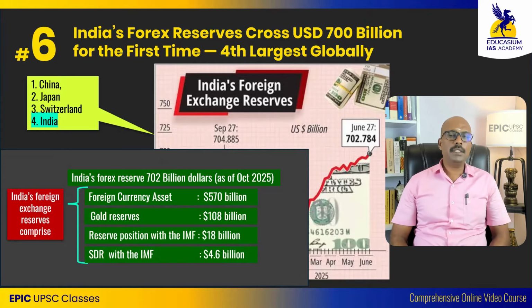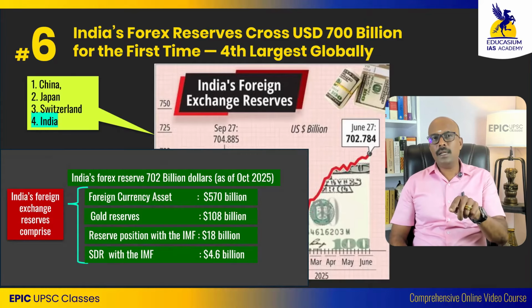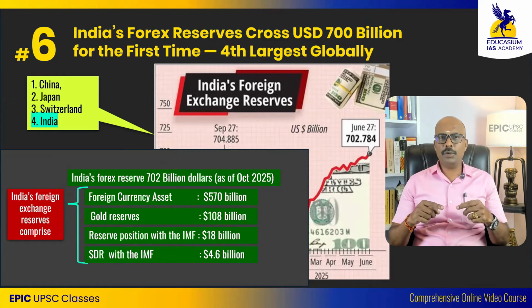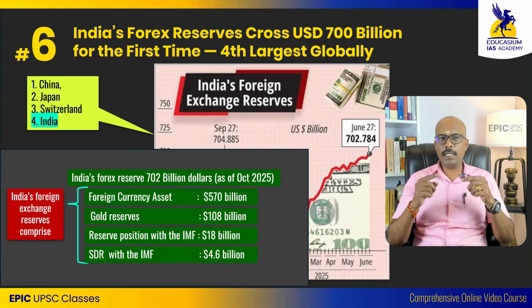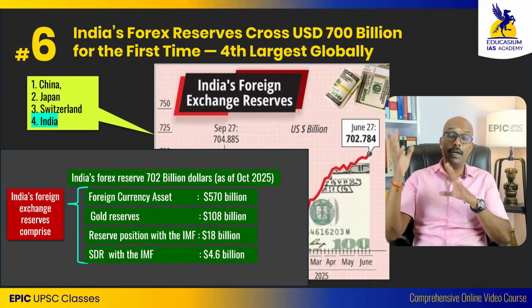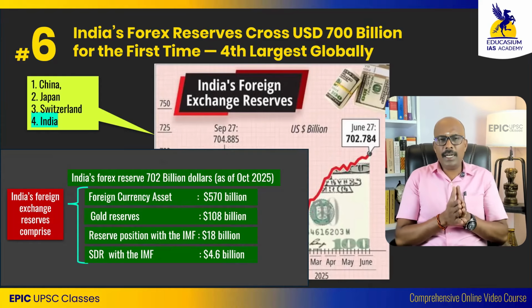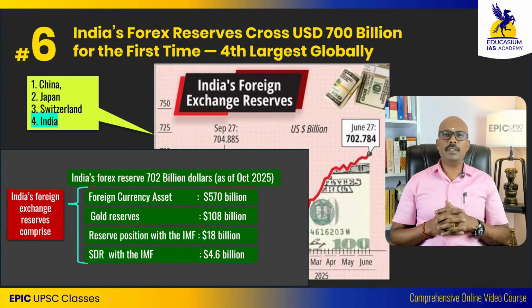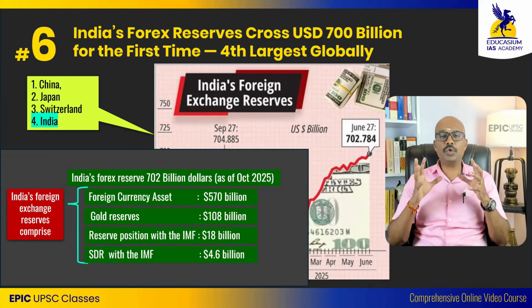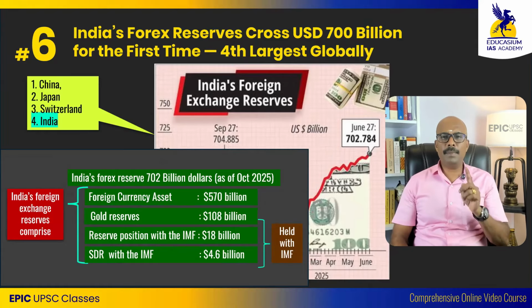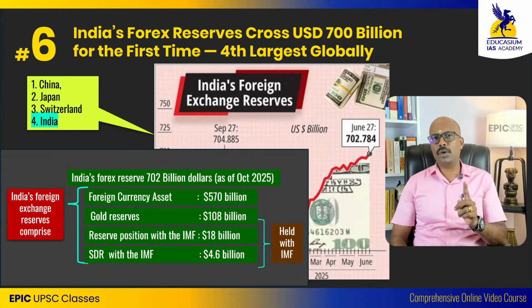Among these, another landmark achievement we have made. The first landmark achievement is that we are the 4th largest Forex holder with $700 billion as Forex reserve. The second landmark achievement is that for the first time India's gold reserves have crossed $100 billion.